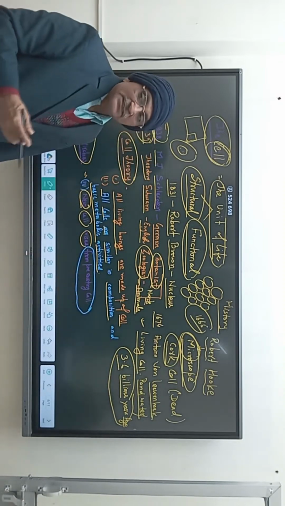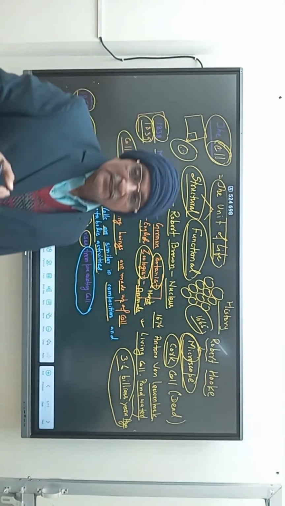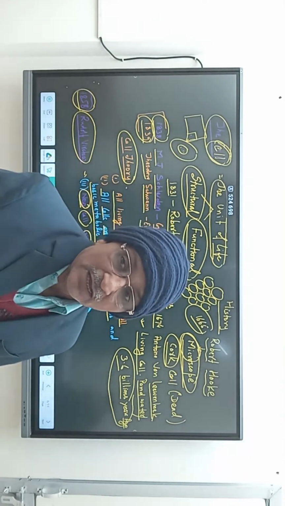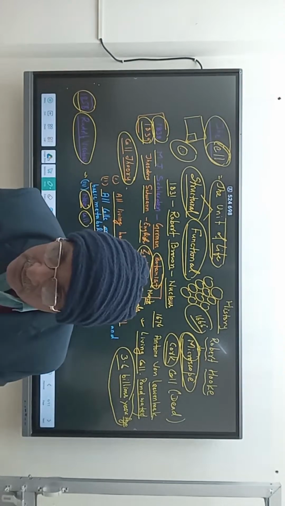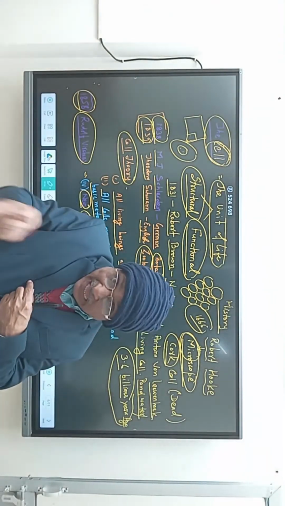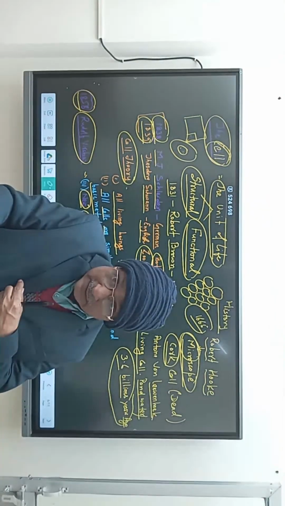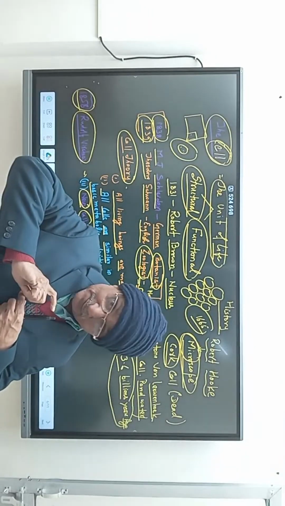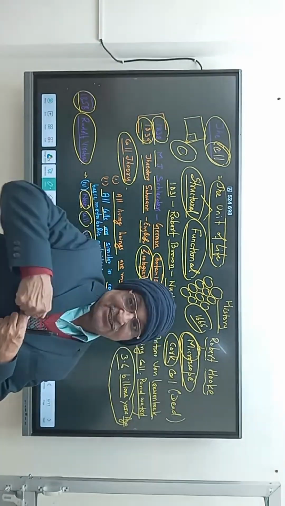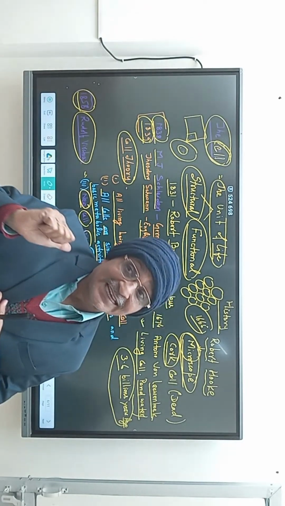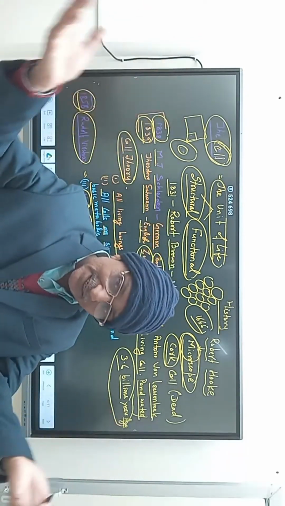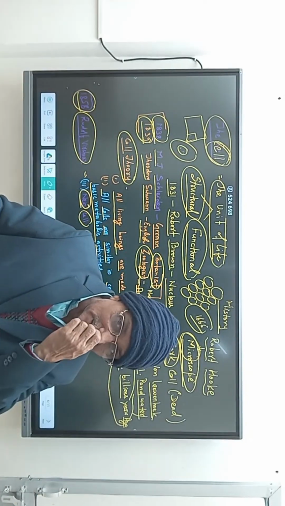In Latin, he explained, omnis cellula e cellula. Try to understand. The new cell arises from a pre-existing cell. To make a life, pre-life is essential. That can be addressed in 12th standard. We will study about it.